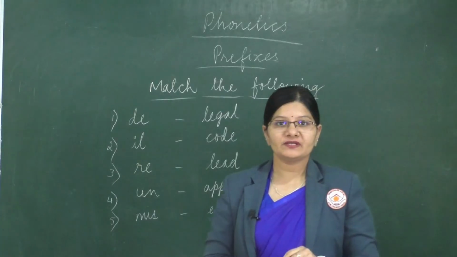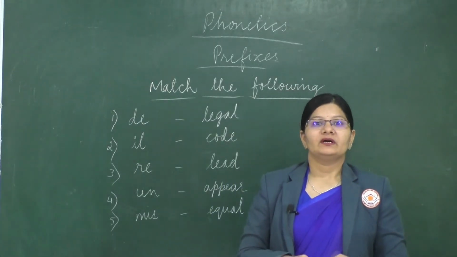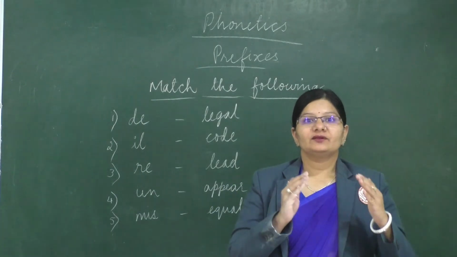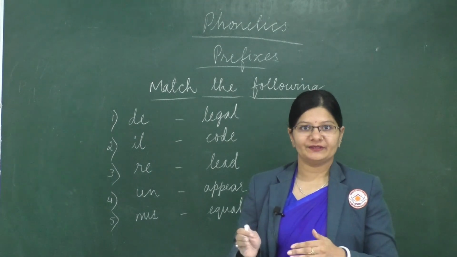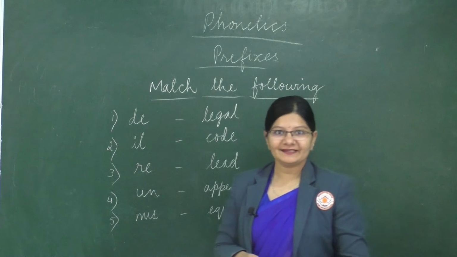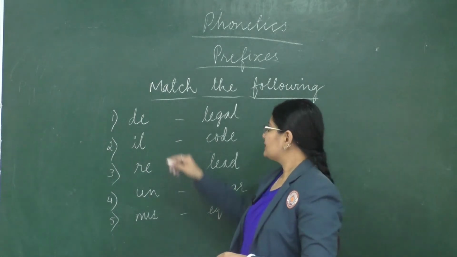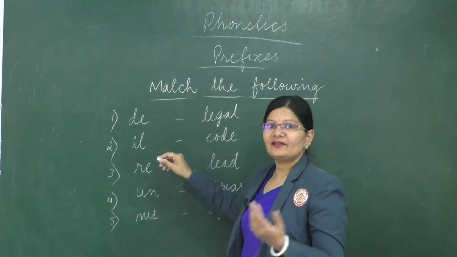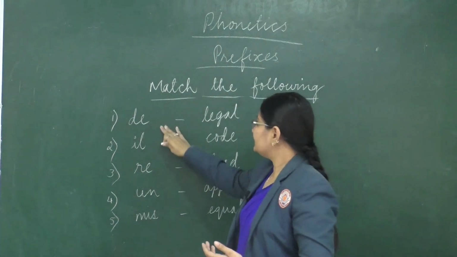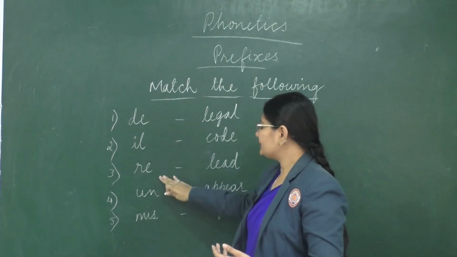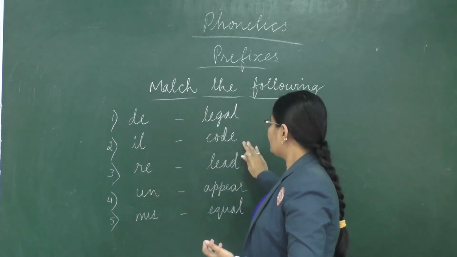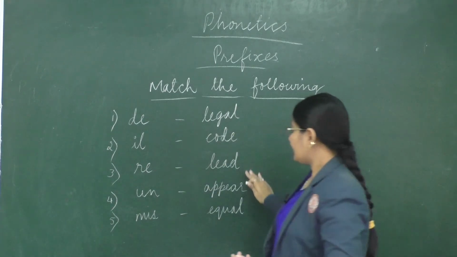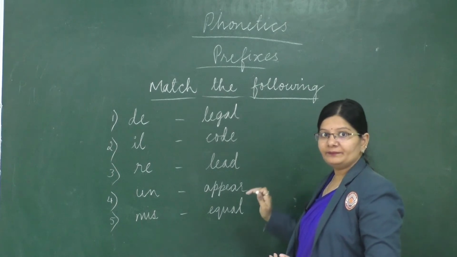So what you have to do is match the prefix with the correct root word. Okay, are you all ready? Yes, good. So let's read it once and then you can match. So de, il, re, un, mis. Legal, code, lead, appear, equal.